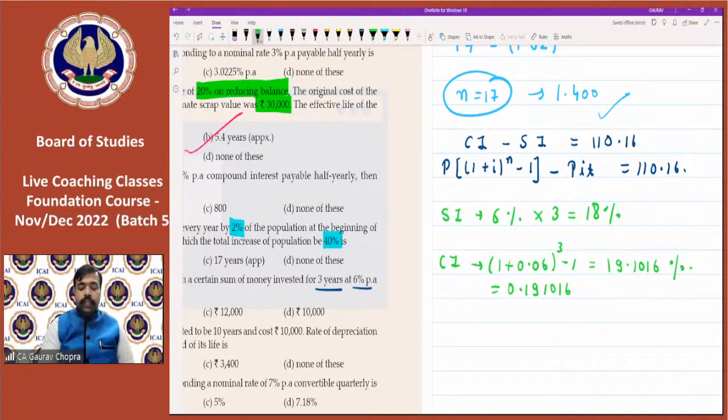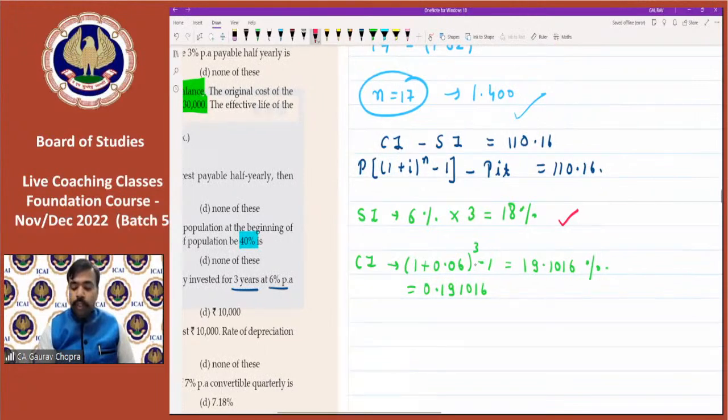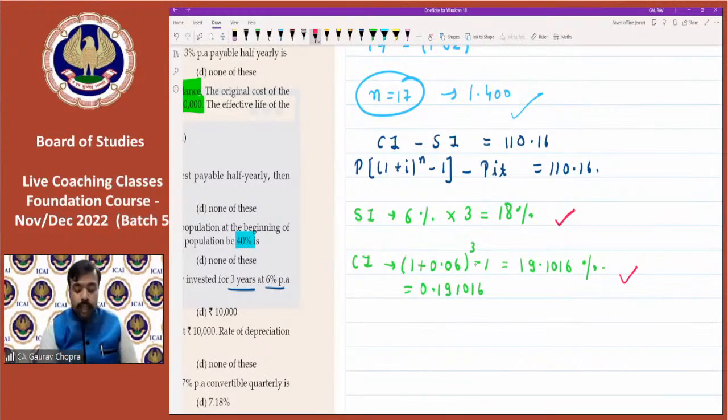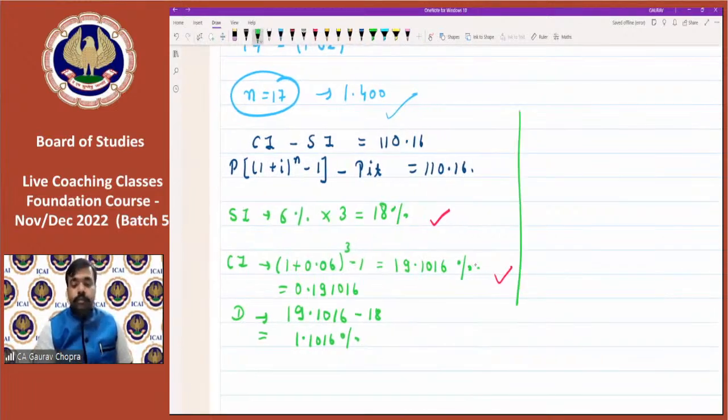So first of all, we calculated simple interest in terms of percentage for 3 years, and compound interest in terms of percentage for 3 years. Now the difference. What is the difference? The difference is 19.1016 minus 18. 1.1016% is the difference. Now comes the result. Principal is equal to difference upon difference.